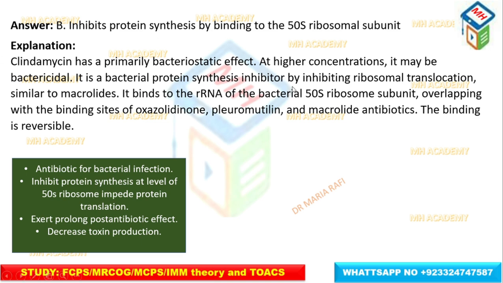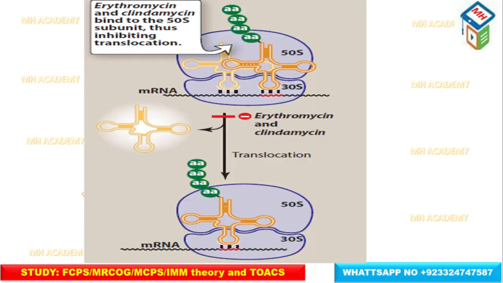It is a bacterial protein synthesis inhibitor by inhibiting ribosomal translocation, similar to macrolides. It binds to ribosomal RNA of the bacterial 50S ribosome subunit, overlapping with the binding site of oxazolidinones, pleuromutilins, and macrolide antibiotics. The binding is reversible. This is the function of clindamycin. It is also similar to erythromycin. So clindamycin binds to the 50S subunit, thus inhibiting translocation of messenger RNA into protein and inhibiting cell division.